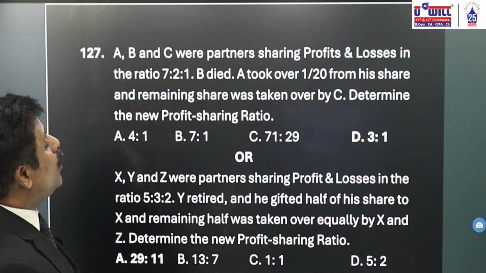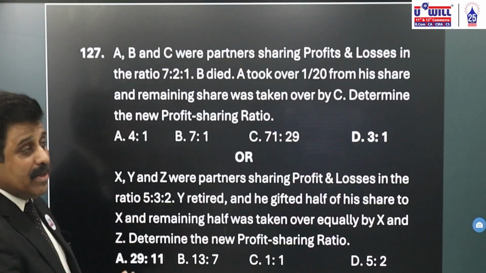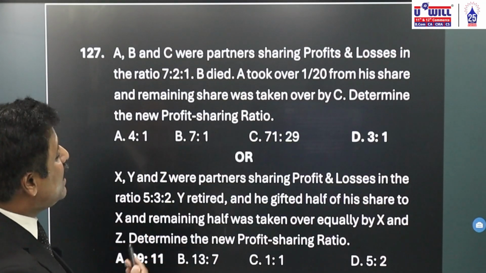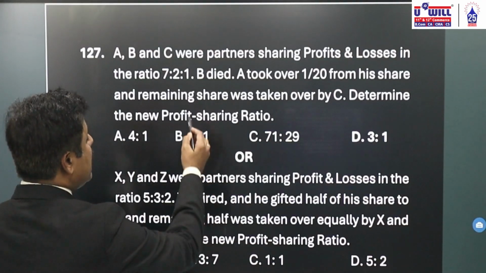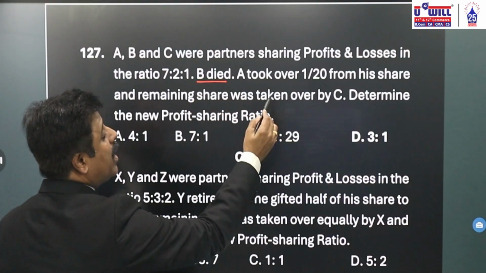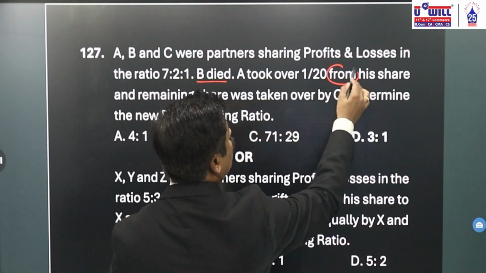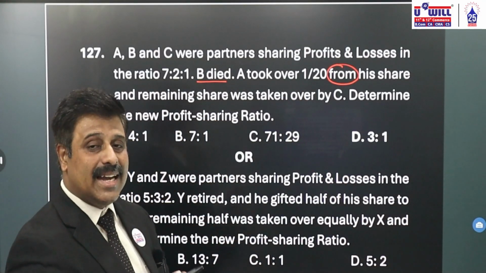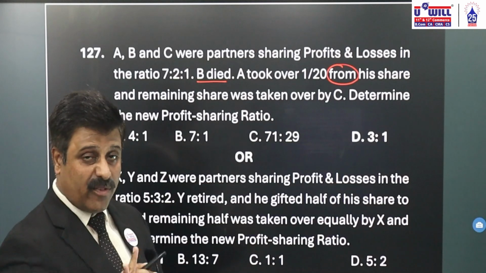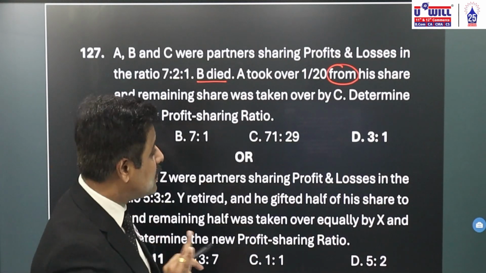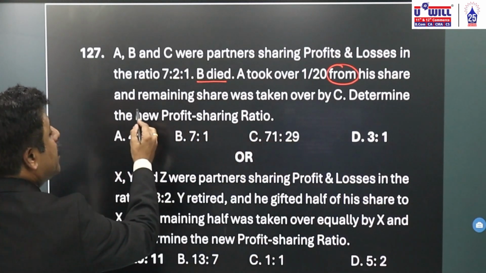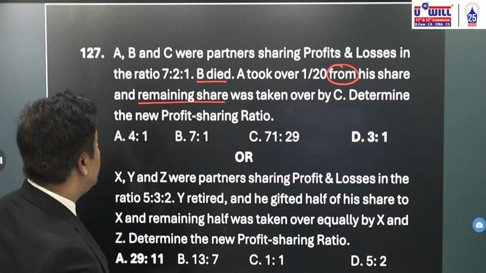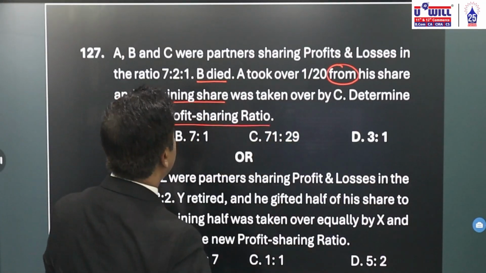A, B, and C were sharing profits and losses in the ratio of 7:2:1. C died. A took over 1 by 20 from his share, and the remaining share was taken over by B. Yesterday also I told you the word from is very important. When they say from, directly the sacrifice or gain is given. Determine the new profit and loss sharing ratio.